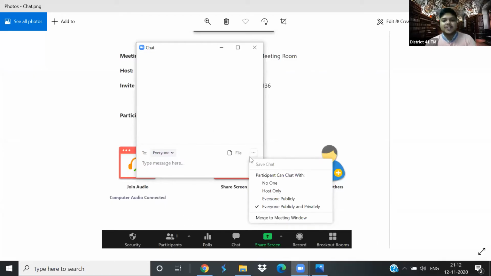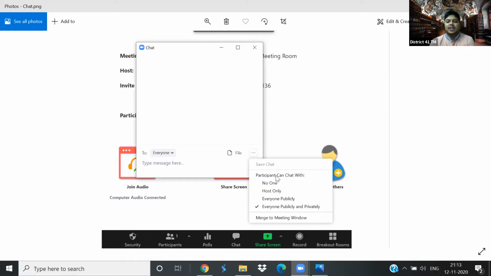Now, let's move to the second most important thing during a contest, the chat box. Currently, as you can see, everybody can chat with everybody, both privately and publicly. This is the particular option that the host gets. If you open the chat box, there is this sandwich bar, and then you can see this. The participant can chat with no one, host only, everyone publicly, and everyone publicly and privately.